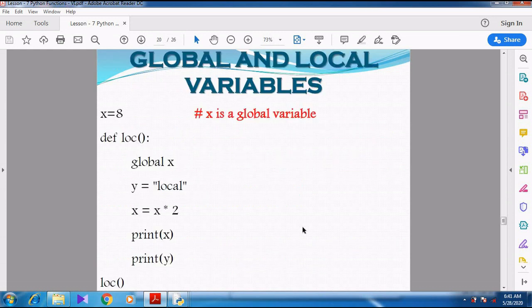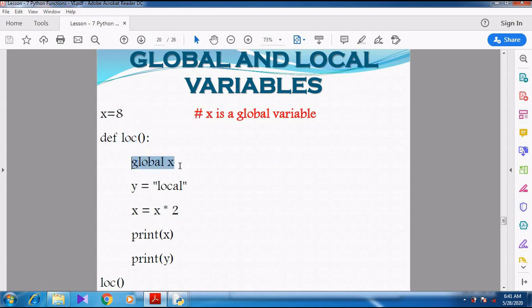So now we are going for the global and local variable used in the same program. If I use global variable and local variable in the same program, whether it works? Yes, there is no problem at all. Both the variables can be used in the same program. See here. Now you see what is the value of x. x equal to 8. So this is a global variable which is defined outside the function. Then loc. So what is loc? loc is a local function.